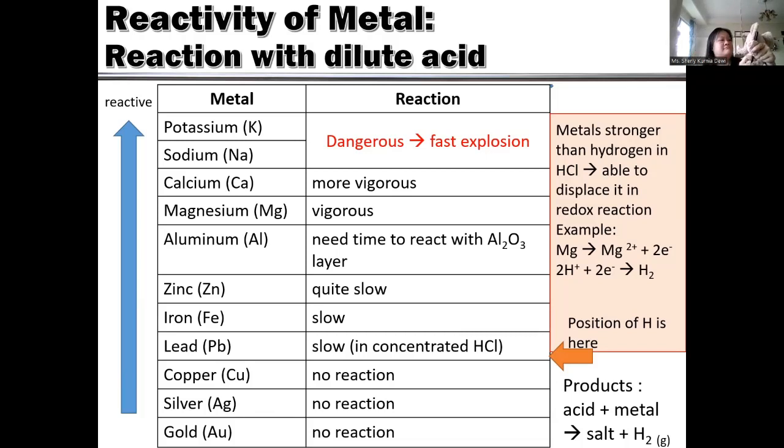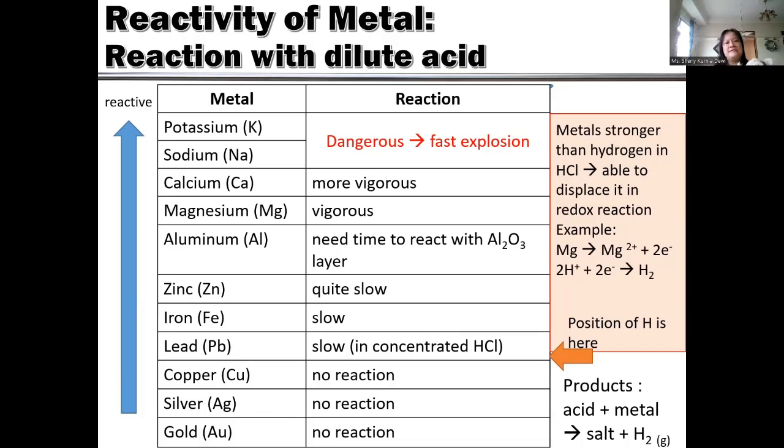The hydrogen has a partner, the chloride, and the metal must be stronger than the chloride. If the chloride is less reactive than the metal, the metal can take it.